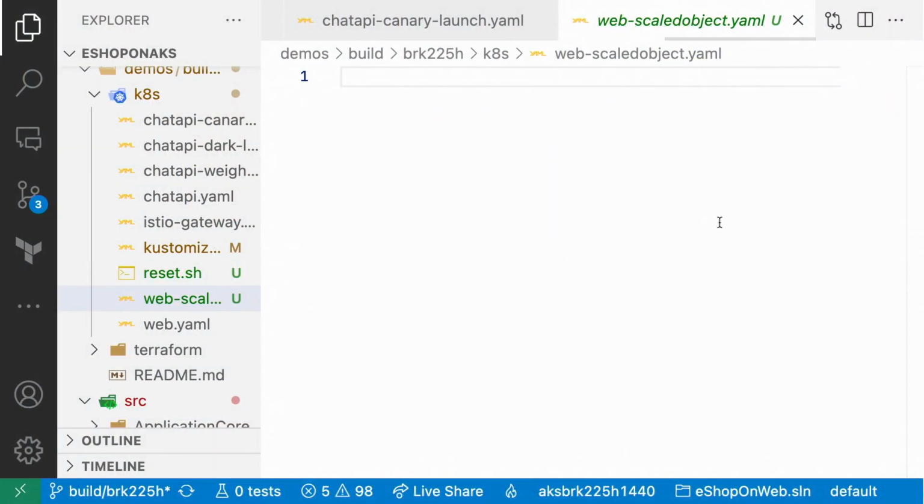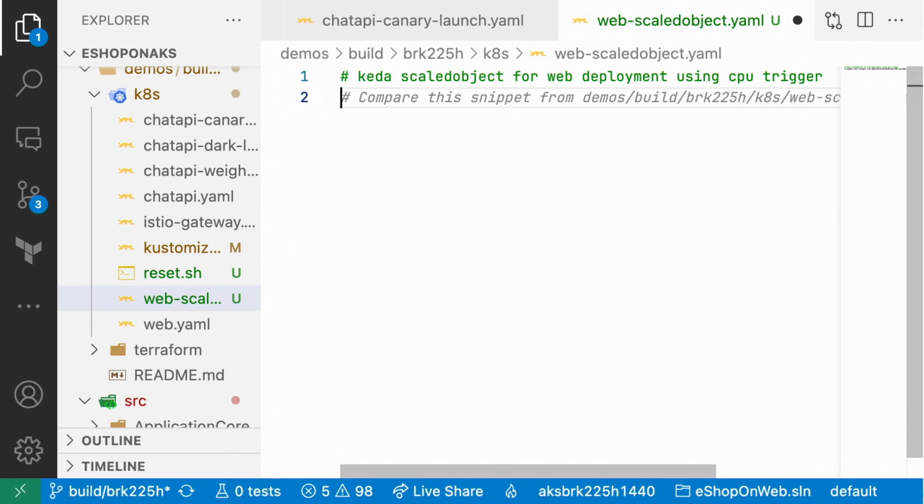So what we need to do here is give GitHub Copilot a prompt. And so what I will say via comment is KEDA scaled object for web deployment using CPU trigger. Now, GitHub Copilot is not autopilot. It's not going to write the entire thing for you.